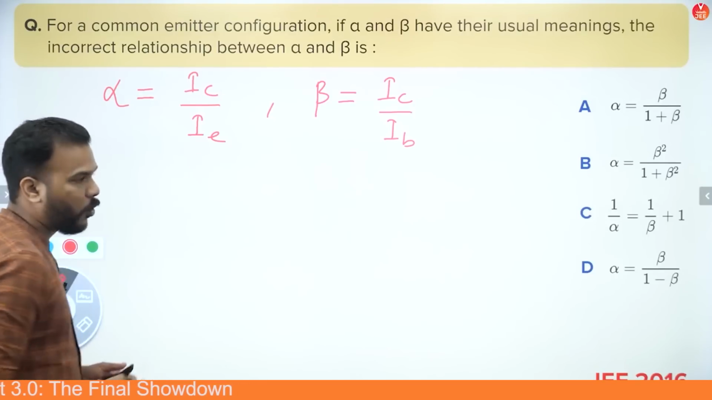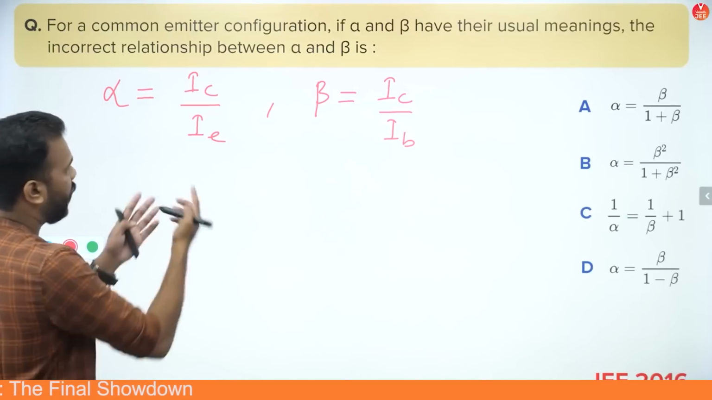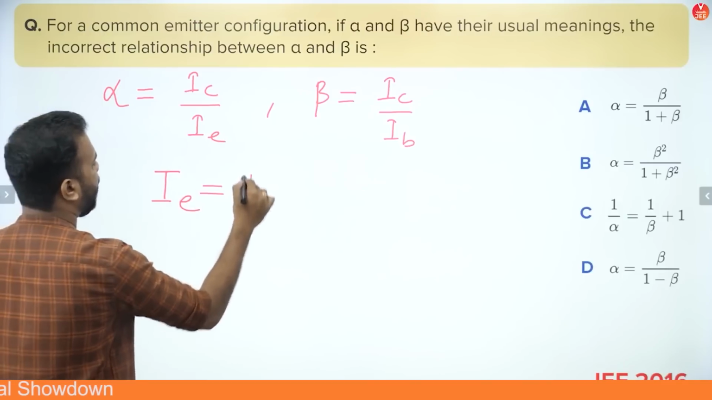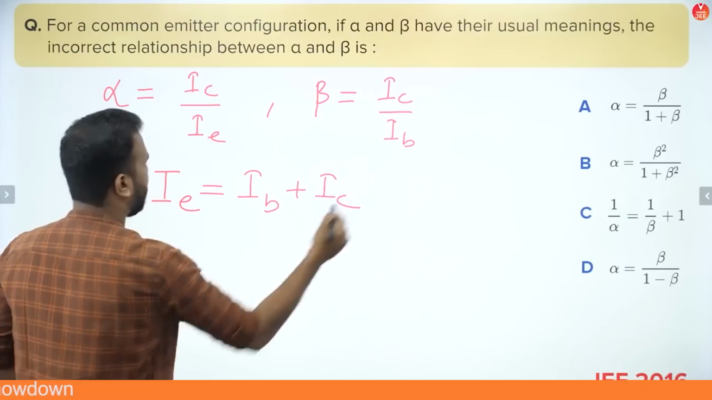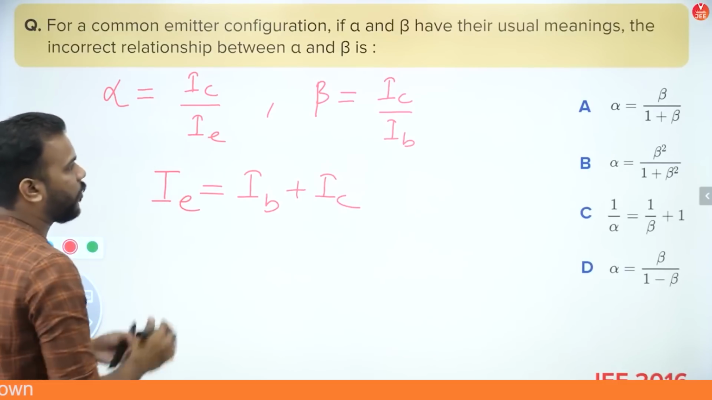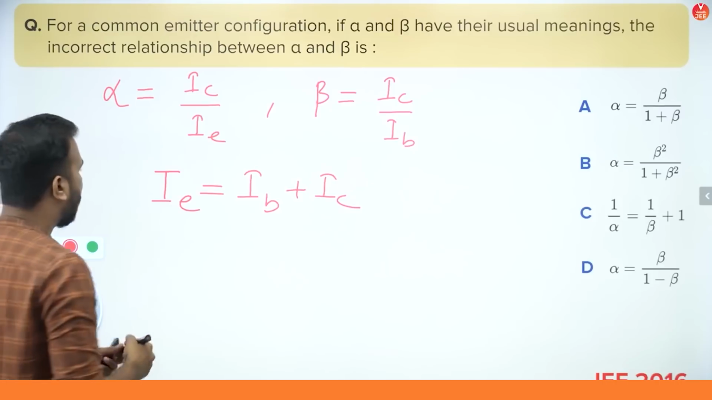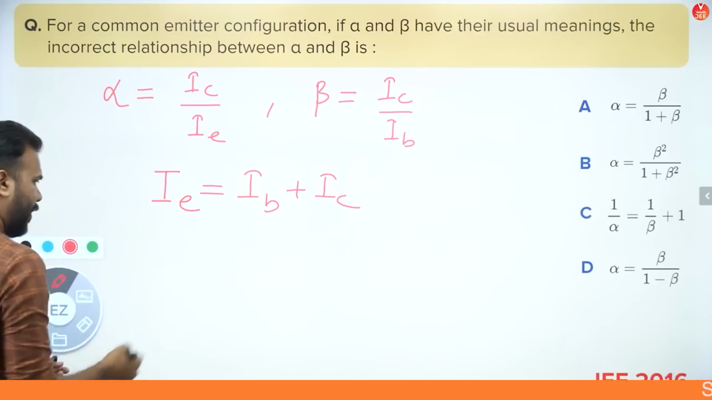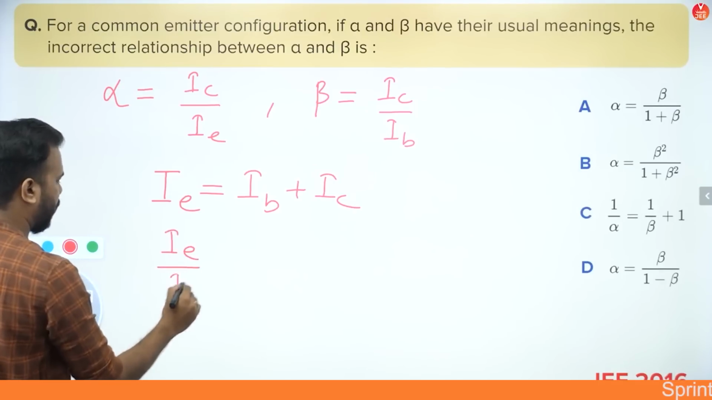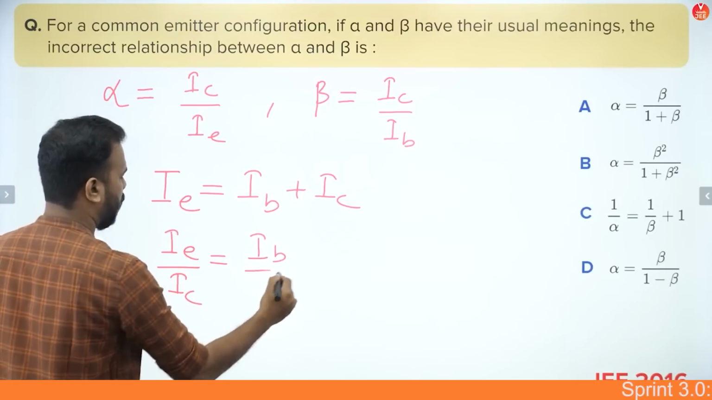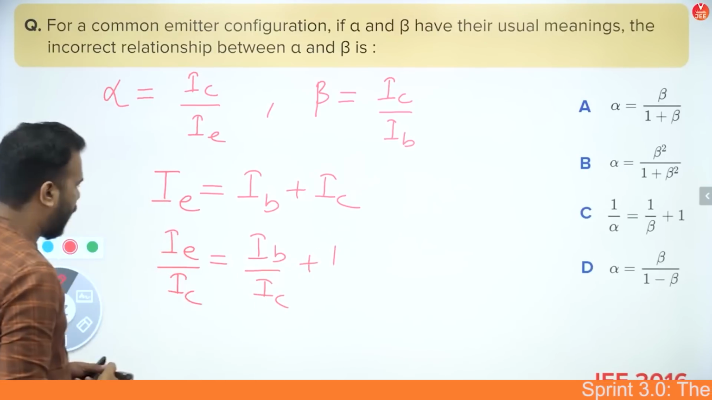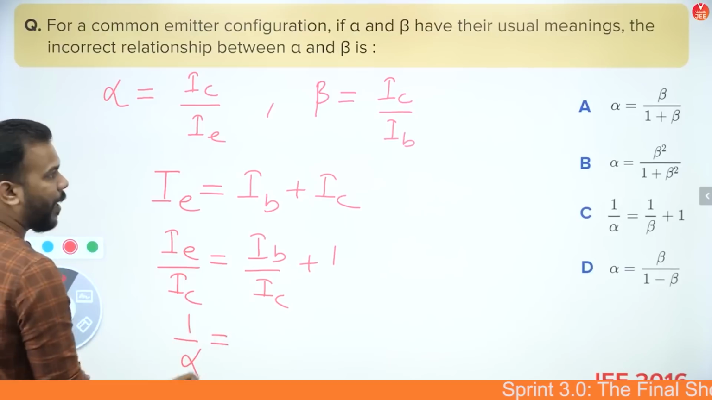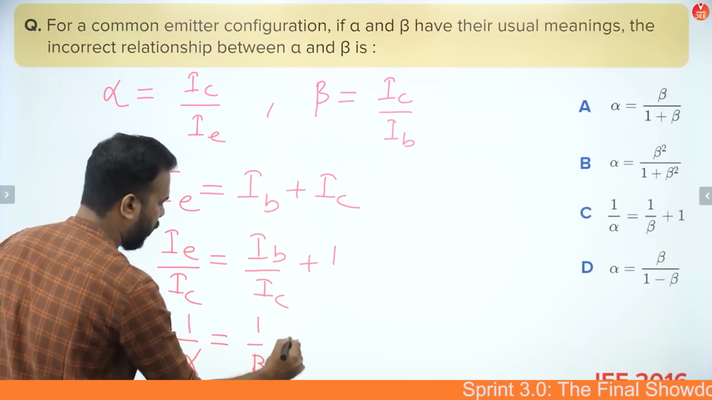And because we want to find out a correlation between alpha and beta, we need to somehow have a relation between IE, IB and IC, and I'm sure that you are aware about it, that IE is equal to IB plus IC. Now I have to use this information, convert it into alpha and beta and find out the relation between them. So what I'm going to do, because I can see that IC is the common factor between alpha and beta both, I'm going to divide this entire equation by IC. Okay, so this becomes the rearranged equation, and now what you see, IE by IC is basically 1 upon alpha, and IB by IC is 1 upon beta plus 1.